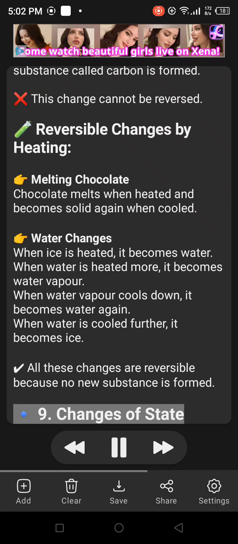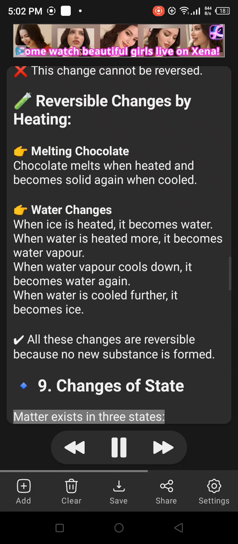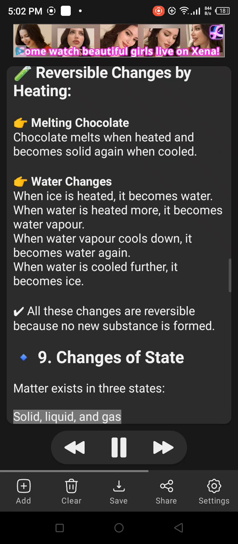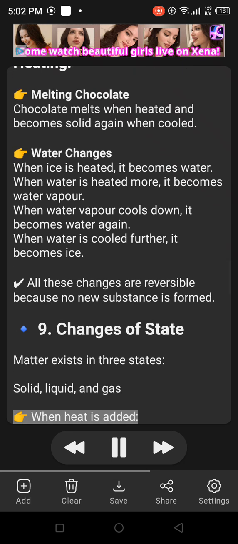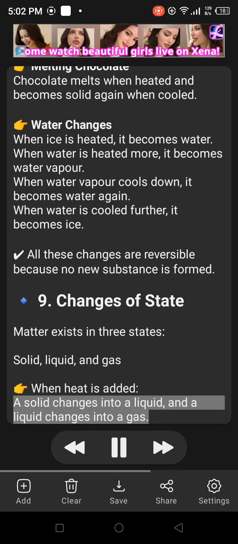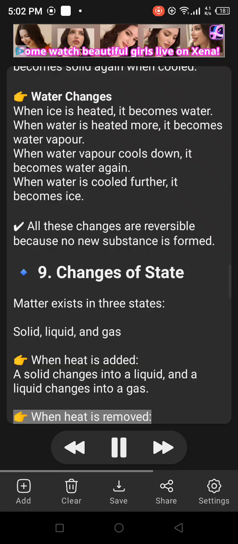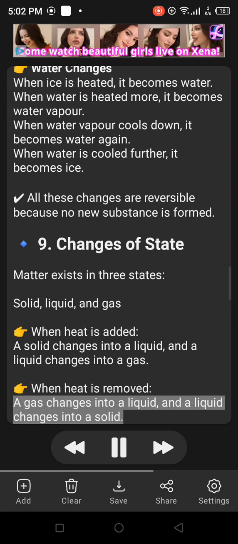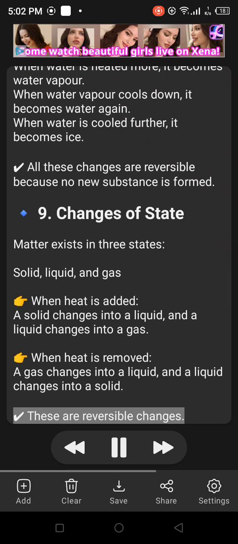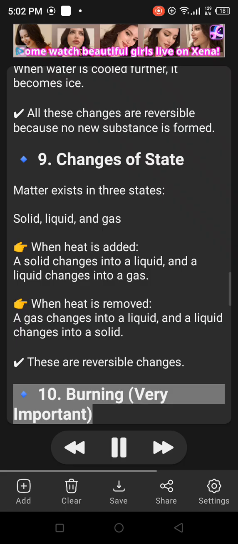9. Changes of state. Matter exists in 3 states: solid, liquid, and gas. When heat is added, a solid changes into a liquid, and a liquid changes into a gas. When heat is removed, a gas changes into a liquid, and a liquid changes into a solid. These are reversible changes.